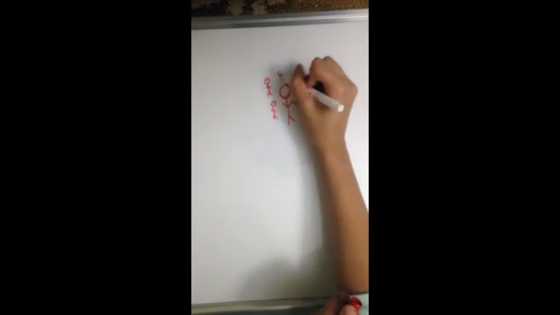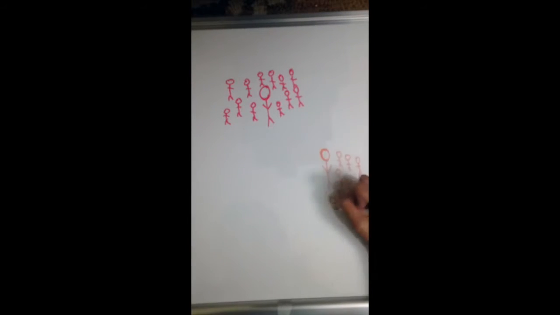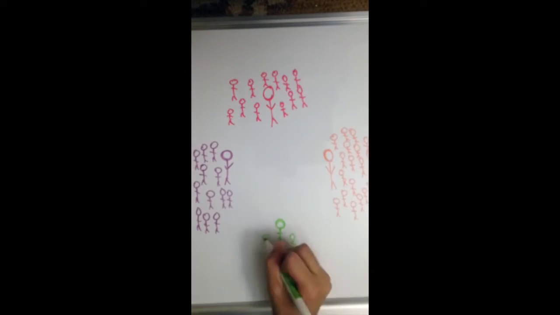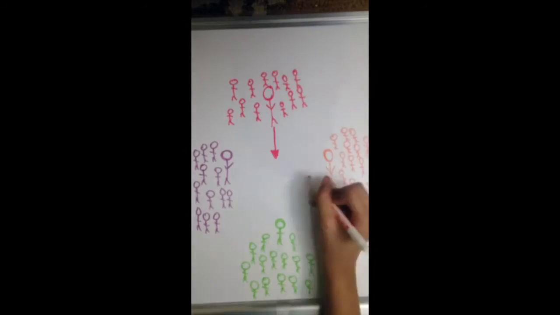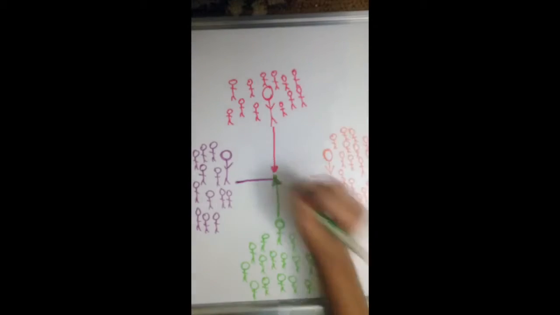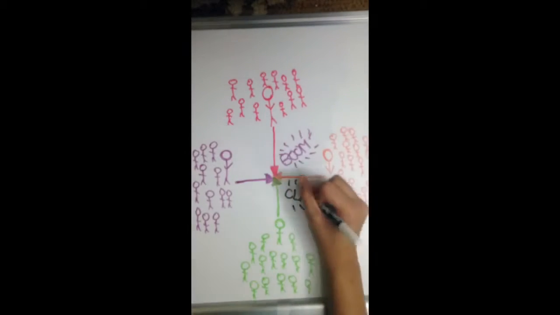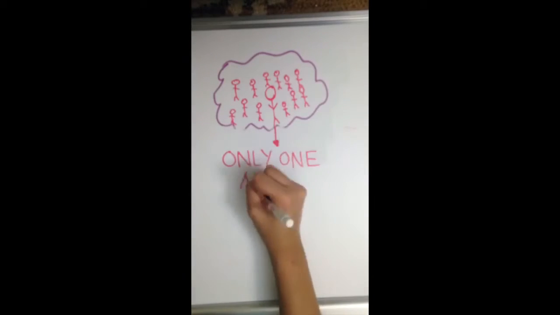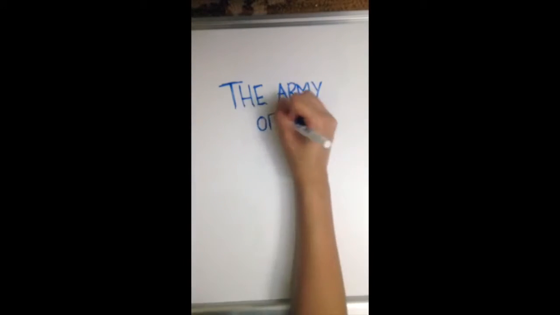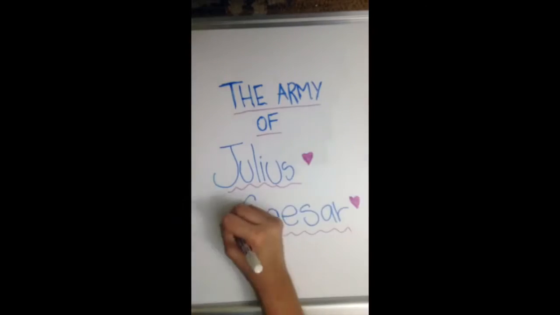During 133 BC, there was chaos in Rome. Generals were rising to power. They were battling constantly. The four armies in the time-lapse represent the many generals and their armies fighting for power. In the end, they knew only one would be left standing. He would become the ruler of Rome. The general that came to power was Julius Caesar.